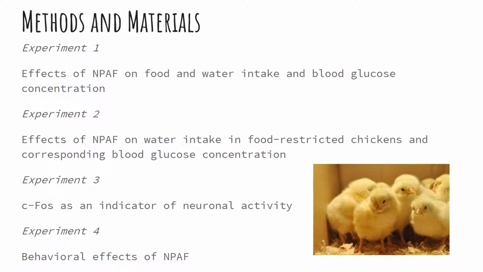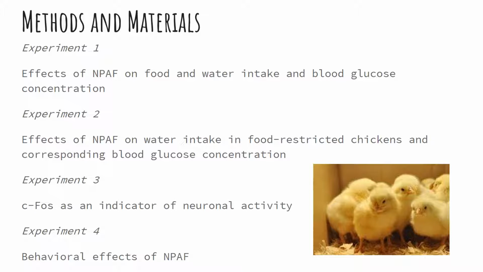The chicks were returned to their cages and food intake was monitored every 30 minutes for 180 minutes. Trunk blood was then collected and blood glucose concentration was determined. The same procedure was followed for experiment 2, with the exception of the chicks being water restricted prior to injection and being restricted from food following the injection.